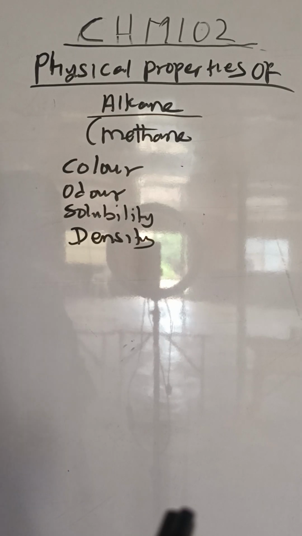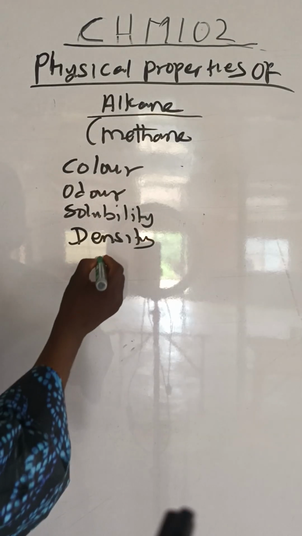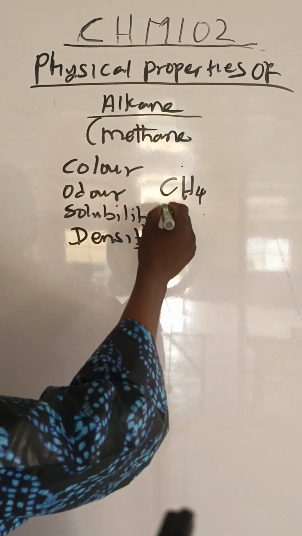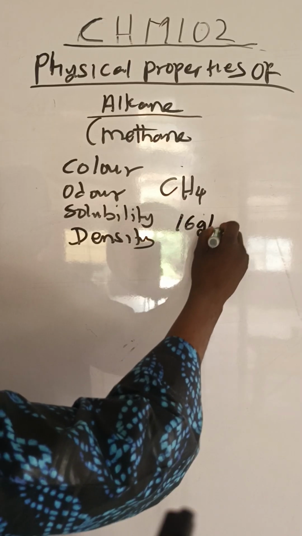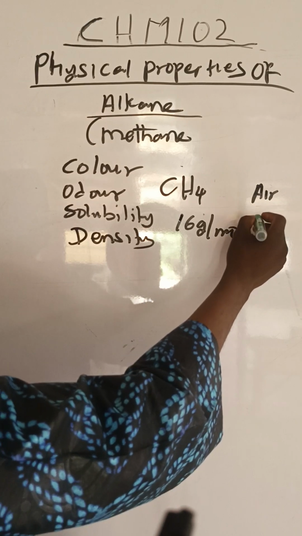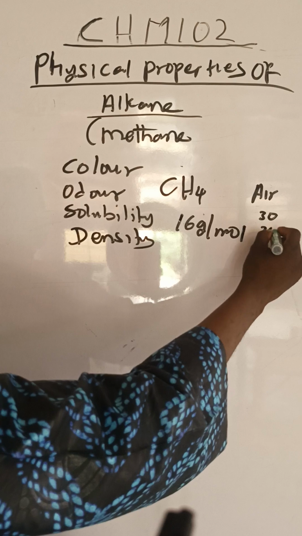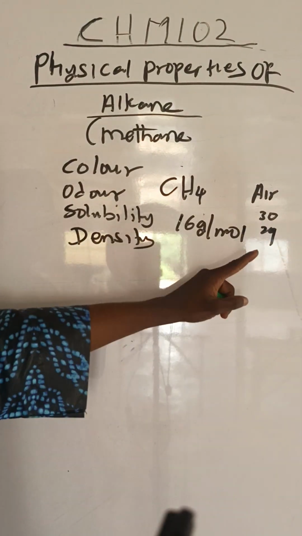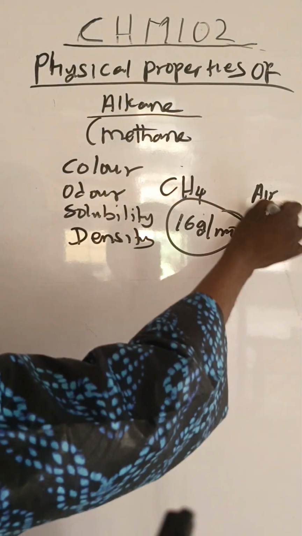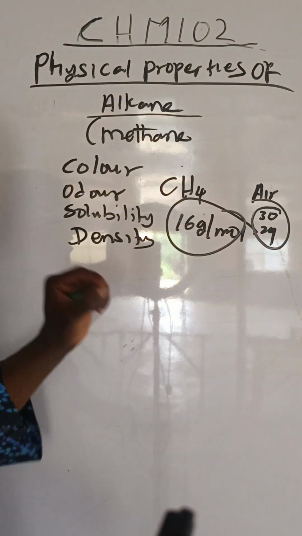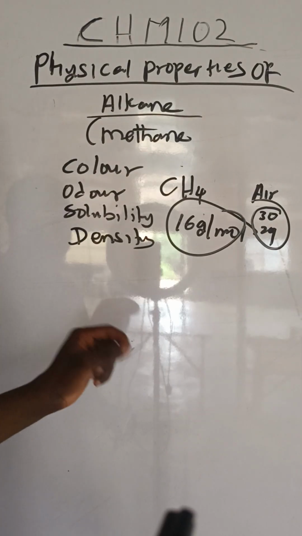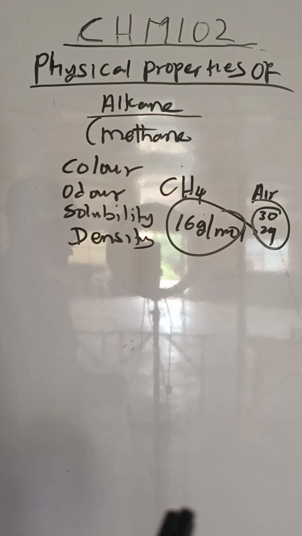Now, since we believe that the methane gas, which is CH4, is less dense than air, let me say the molar mass of methane is 16 grams per mole, while the molar mass of air is what? Sometimes 39, sometimes 29, sometimes 30 or 29. Look at the mass of methane. Look at the mass of air. You can see that methane is less dense than air, or you see that methane is lighter than air. Hope you are getting what I'm saying.